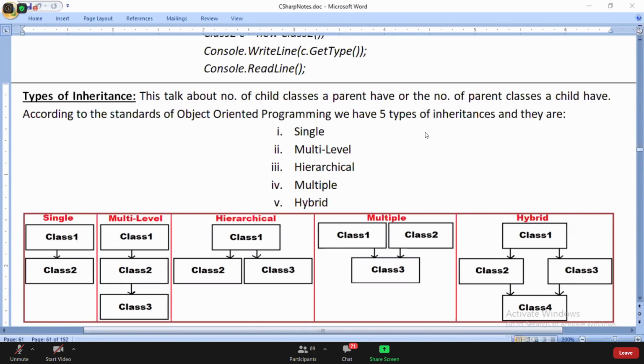Read the types of inheritance and see that.